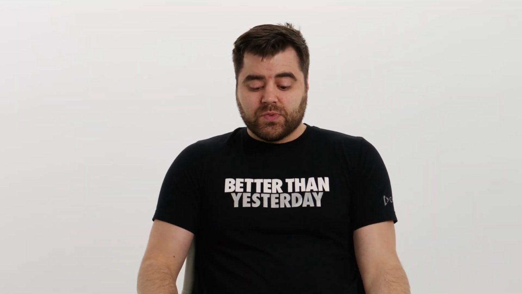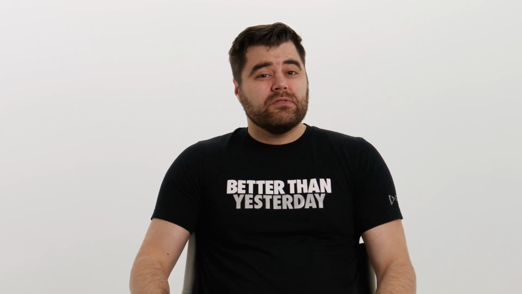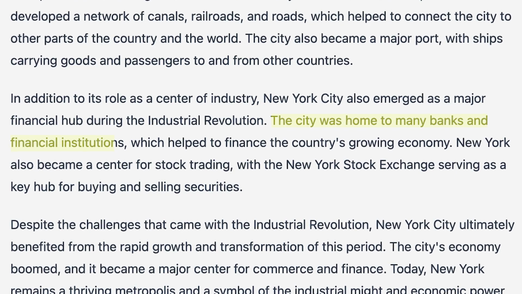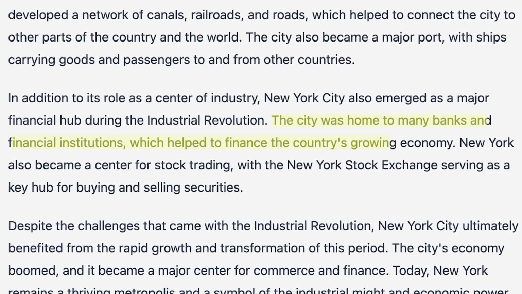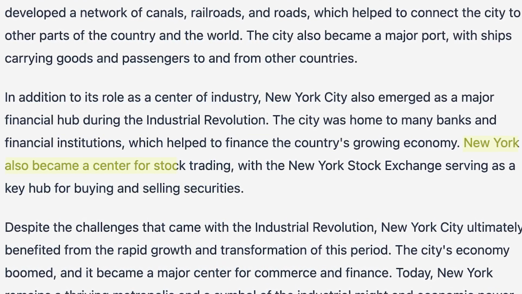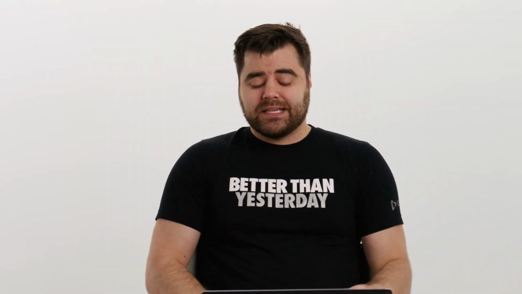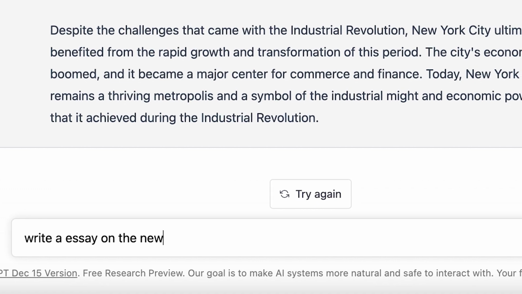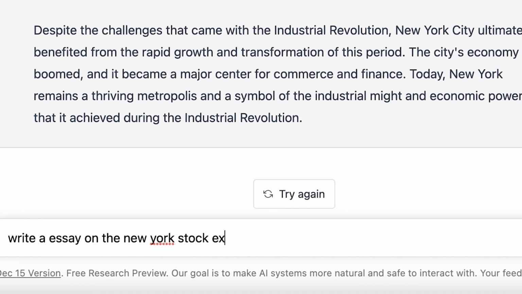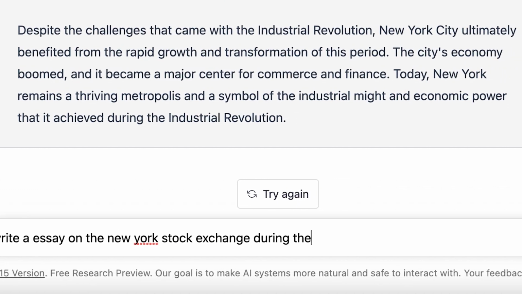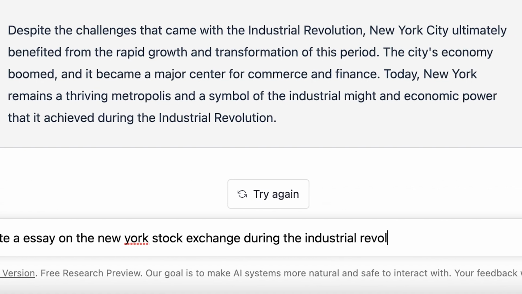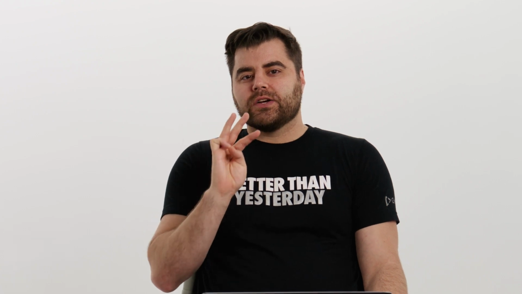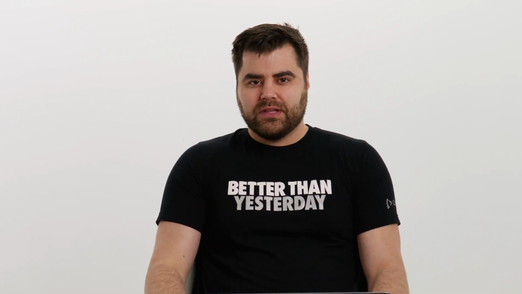But as we read this, we can probably find a way to go even more specific. The city was home to many banks and financial institutions, which helped to finance the country's growing economy. New York also became a center for stock trading. So I'm gonna ask it now to write an essay on the New York Stock Exchange during the Industrial Revolution. And now, because we've gone 3 layers with the questions, we're gonna get something that's a lot more organic.